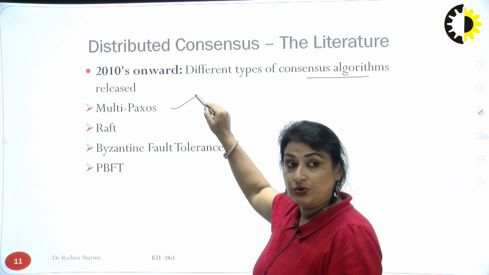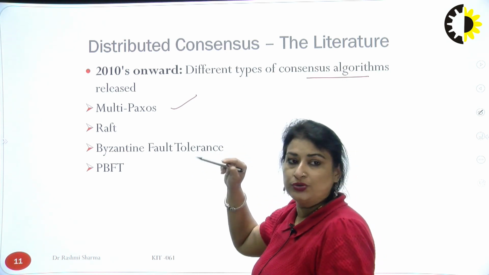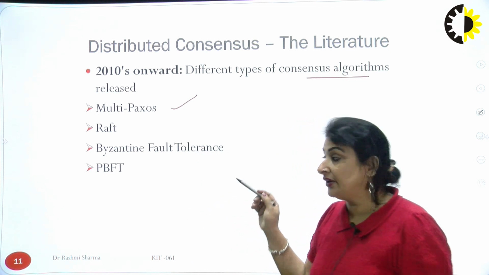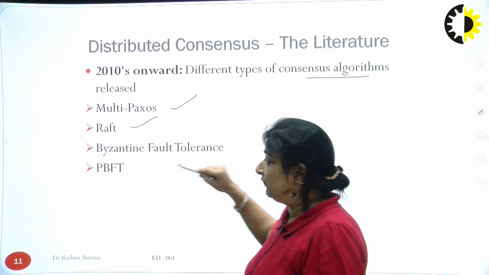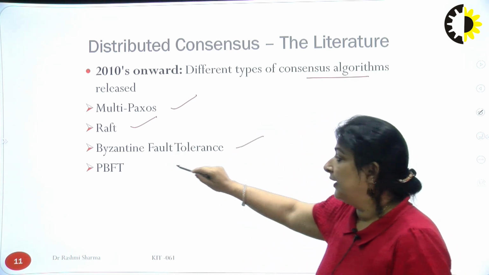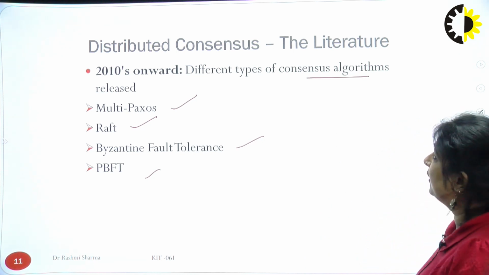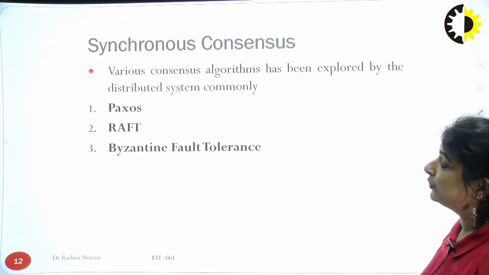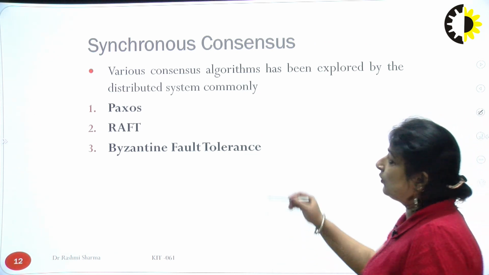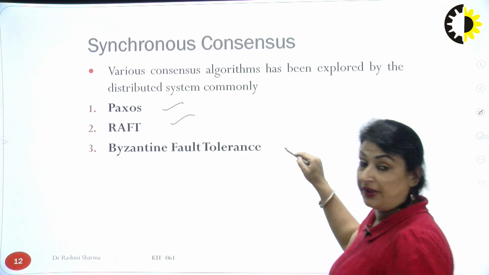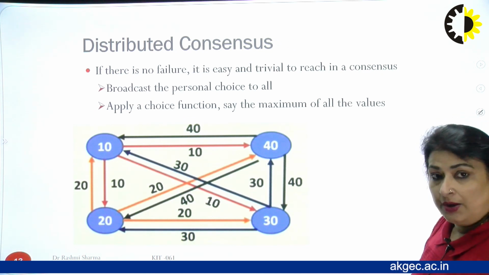One is multi-Paxos. Paxos was the first one in 1999, and in 2009, after 10 years, they got the recognition in ACM. Then Raft, then Byzantine fault tolerance, and PBFT is practical Byzantine fault tolerance. These are some of the algorithms which we would be discussing in coming videos. So in synchronous mode, various consensus algorithms were explored, that is Paxos, Raft and Byzantine. PBFT we use in asynchronous mode, which is being used in our blockchain.